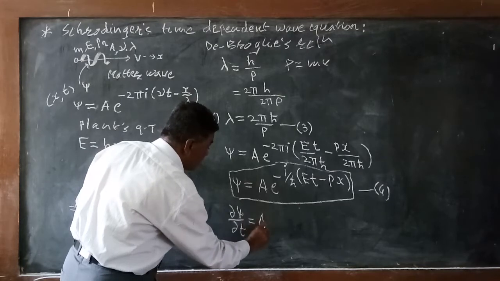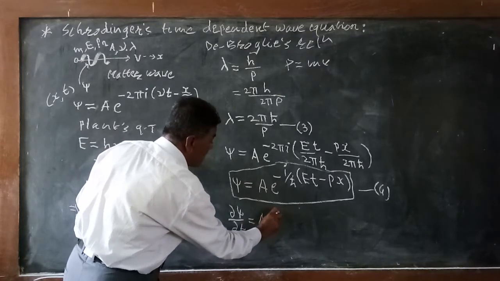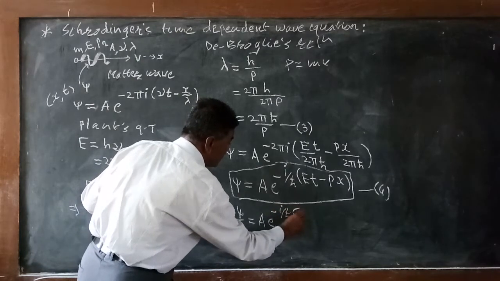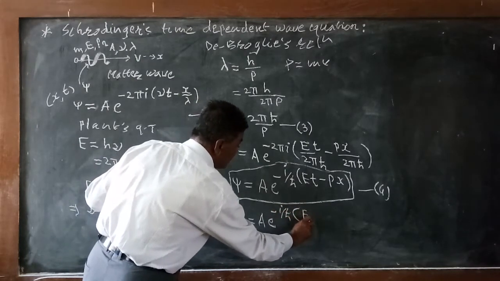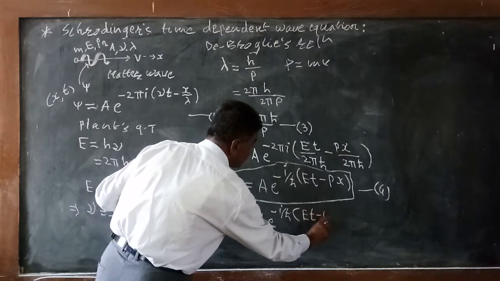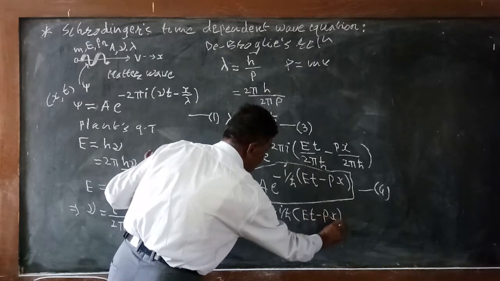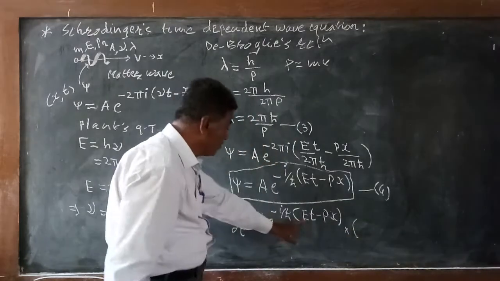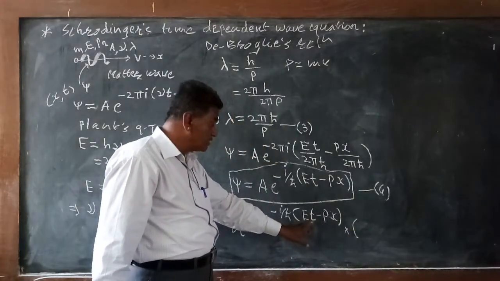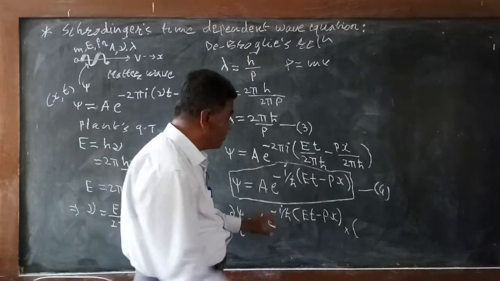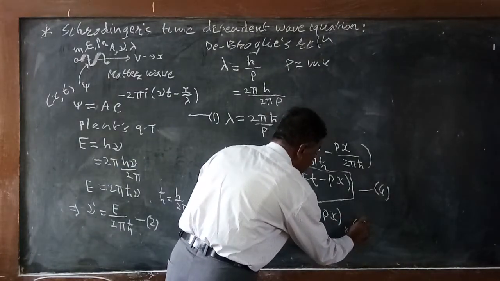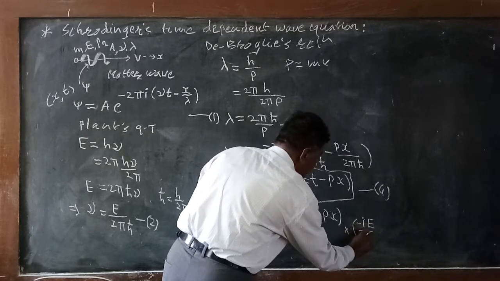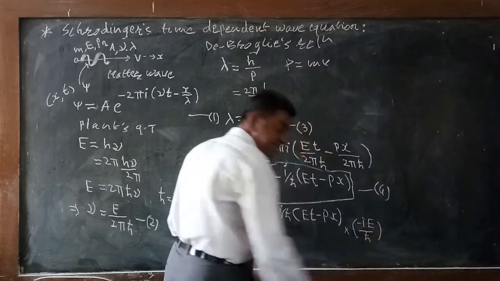So A into e to the power minus i by h cut, as it is, into the bracket Et minus px, and now the differentiation of the coefficient of t, so minus i divided by h cut.